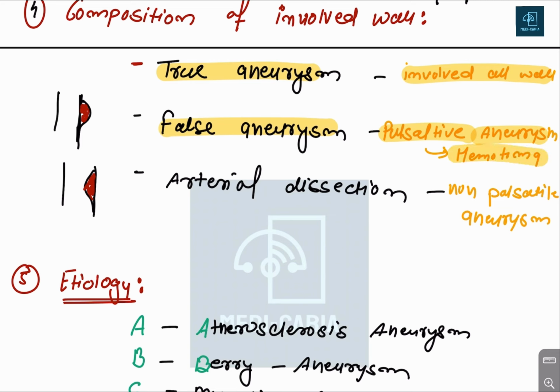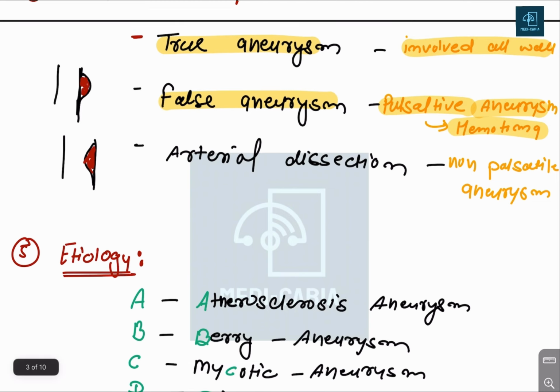This is not a true aneurysm because there is no proper involvement of the arterial wall. And there is arterial dissection, because arterial dissection is an accumulation of blood between the vessel wall layers and it dilates into the lumen, not outside the lumen. So it is also one type of aneurysm. This is a non-pulsatile aneurysm.